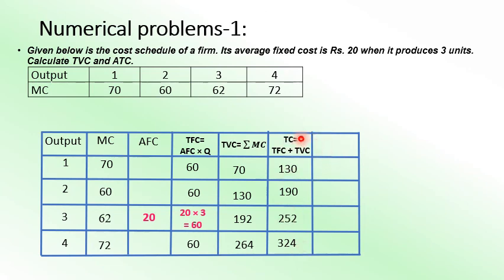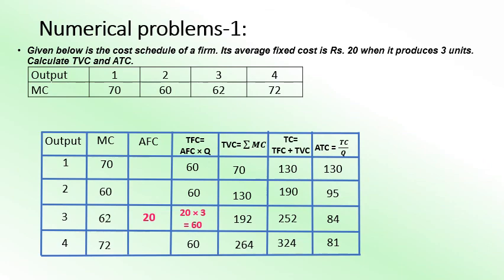Now TC divided by Q will get AC. ATC or AC, average total cost or average cost, simply average cost. Do not get confused. T is nothing over here, you just remove this T, you will get AC. So average total cost, or simply it is called AC. So AC is equal to TC by Q. So TC by Q will divide it, 130 by 1 will get 130. Now 190 by 2, 95. 252 divided by 3, you will get 84. Next one is 324 divided by 4, you will get 81. So that's how we calculate this question.